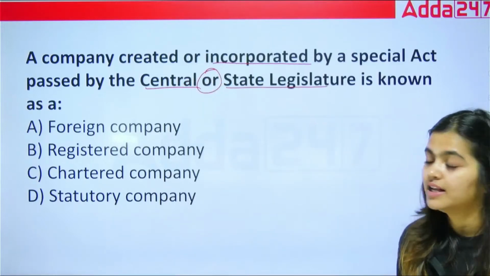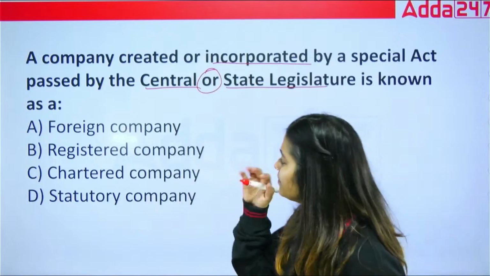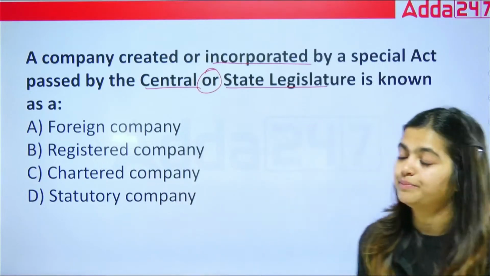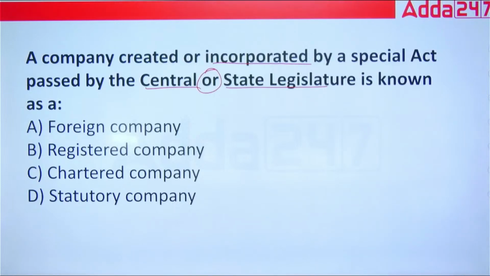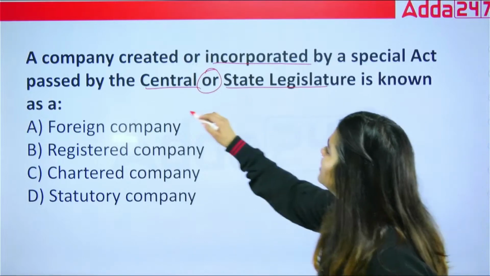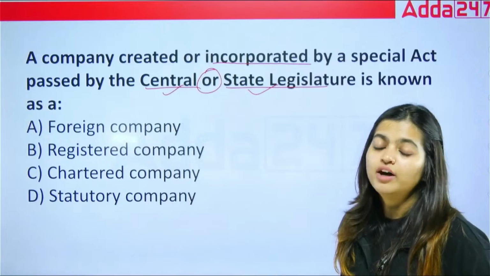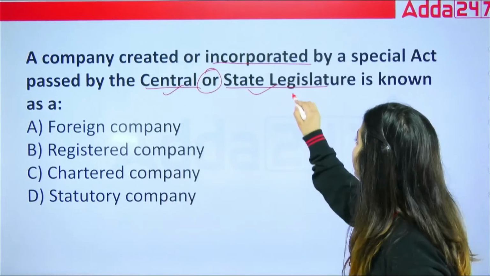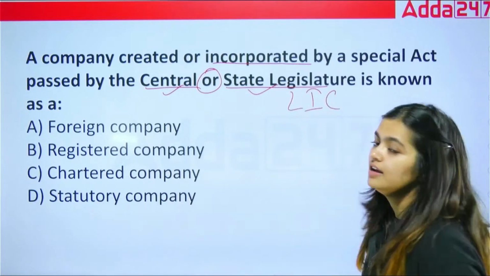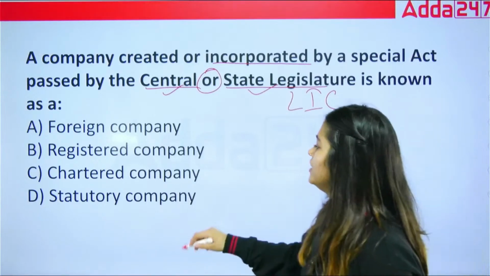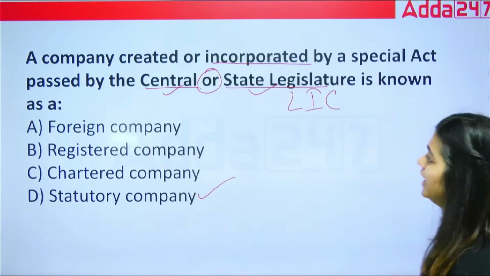Next is, a company created or incorporated by a special act passed by the central or state legislature is known as A, foreign company, B, registered company, C, chartered company, D, statutory company. Tell me the correct answer for this. In this, they are asking about a special act passed by the central and the state. For this, we have taken the example of LIC, or Food Corporation of India also. So that company is your statutory company. Correct?